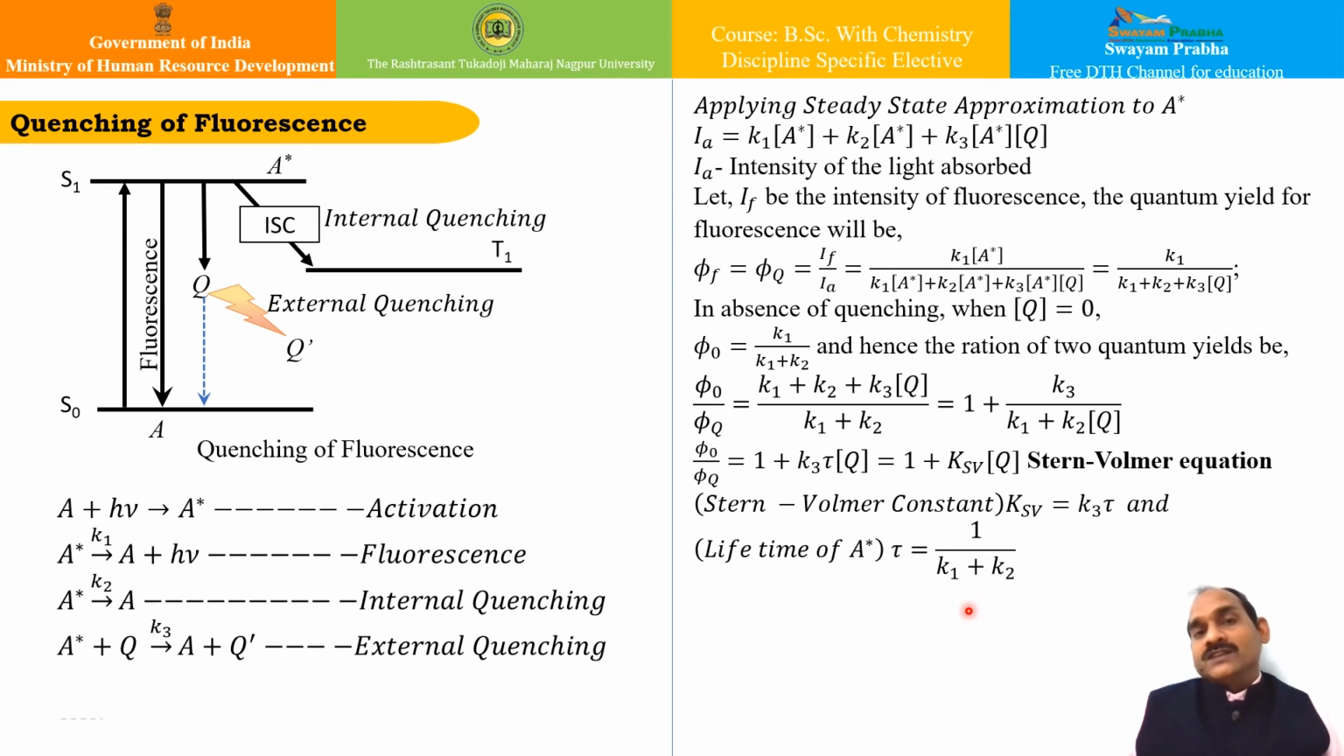So from this Stern-Volmer equation, we see that the ratio phi 0 upon phi Q depends on Q, which is apparent because it is the equation of a straight line, y is equal to mx plus c, and therefore the slope is given by K3 into tau, and from this slope we can calculate the value of tau, the lifetime of the activated state of your reactant. And this is a very important aspect. When a pure chlorophyll solution is irradiated, it results in fluorescence, and the addition of an external quencher such as oxygen or quinone quenches the fluorescence, which can be studied using this process.